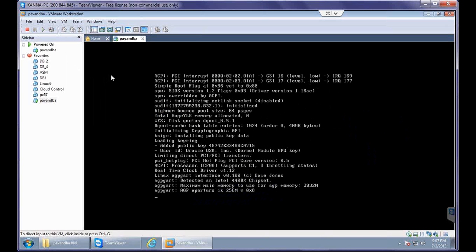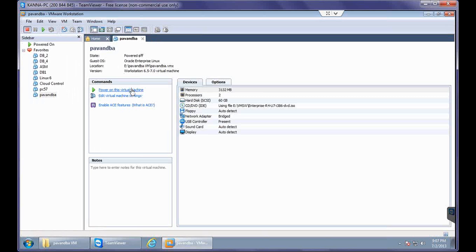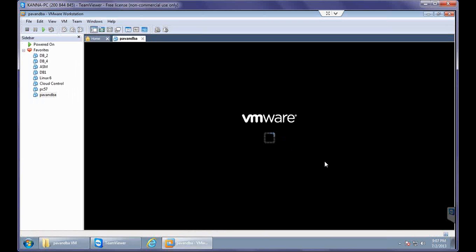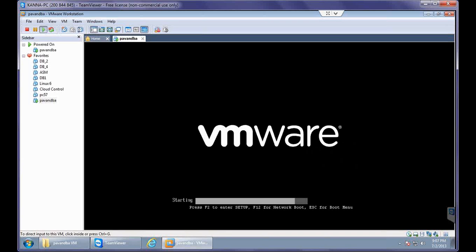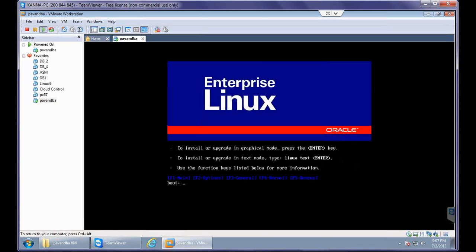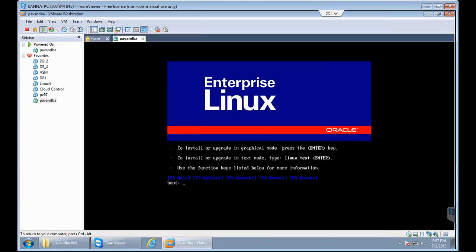Just a minute. And here you can see different options are there, like to install or upgrade in graphical mode, press the enter key, or to install in text mode, type Linux text, etc. So we are always interested in graphical installation only, so that's the reason we need to hit the enter button.